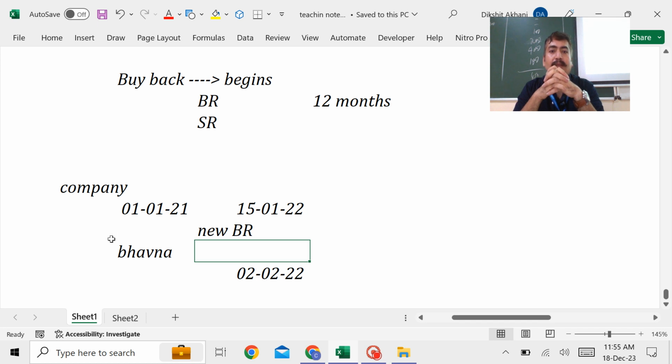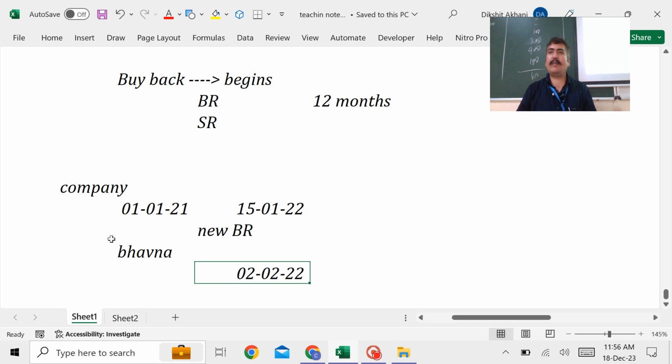अब समझो बेटा, 15th January 2022, that means the next year, when the old scheme expired, on 15th January 2022, the board passed the new resolution to go for the buyback. They still have surplus. So guys, according to the logic, as soon as the new board resolution is passed, as on 15th January 2022, the scheme got renewed. And if the scheme got renewed,